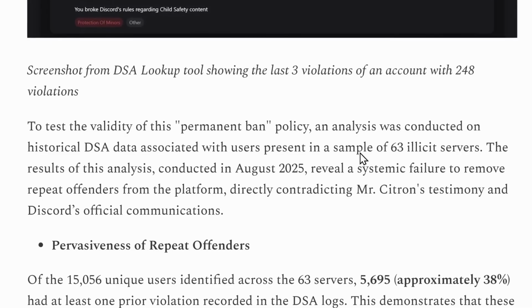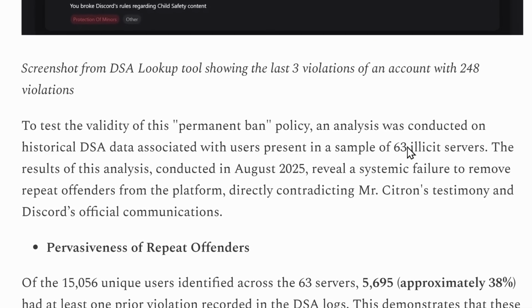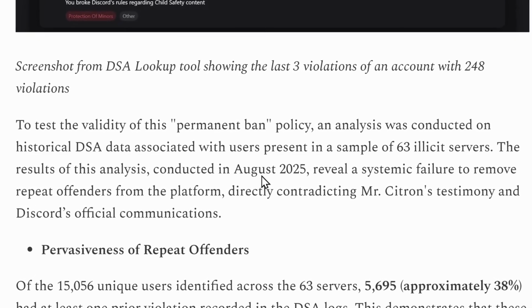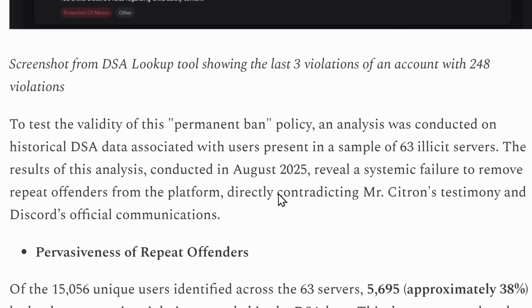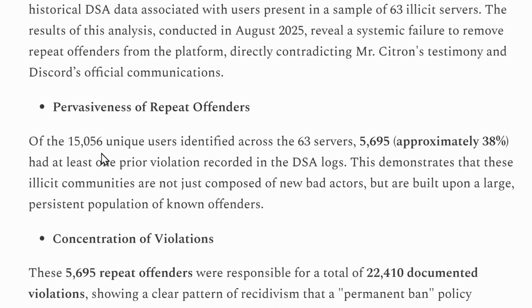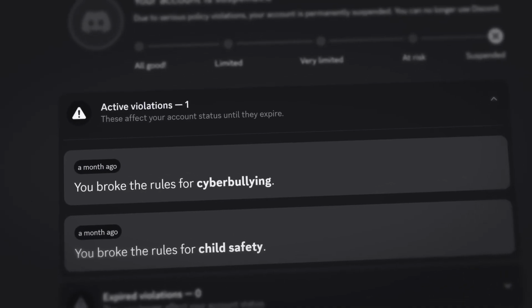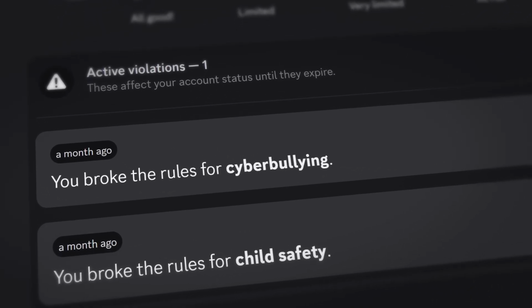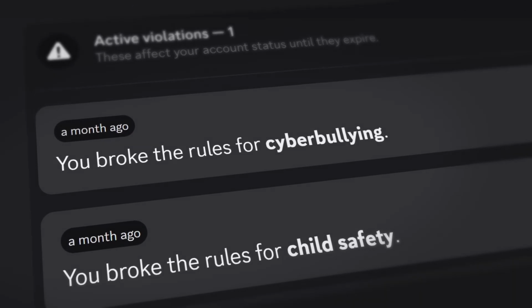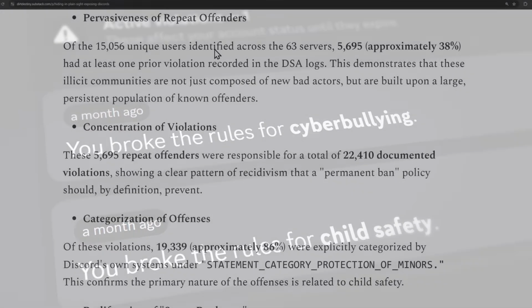In fact, in the analysis through a sample of 63 illicit servers conducted in August of 2025, so pretty recent, they found out of the 15,000 unique users identified across the 63 servers, 5,695, approximately 38%, had at least one prior violation recorded in the DSA logs. Now, the problem is that these violations could be like cyberbullying and then child safety. Except they did the data. They actually went through the data.